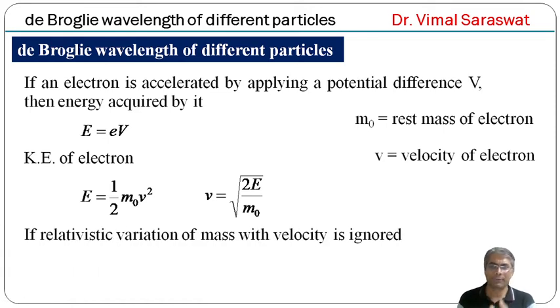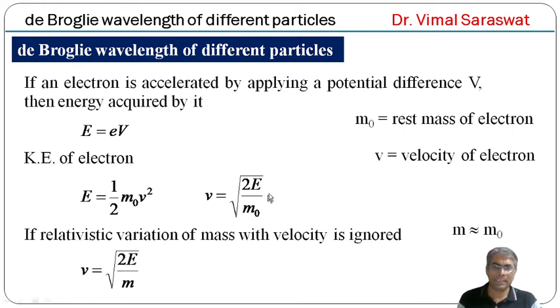If relativistic variation of mass with velocity is ignored, then m equal to m naught, because actually m equal to m naught upon root of 1 minus v square by c square.